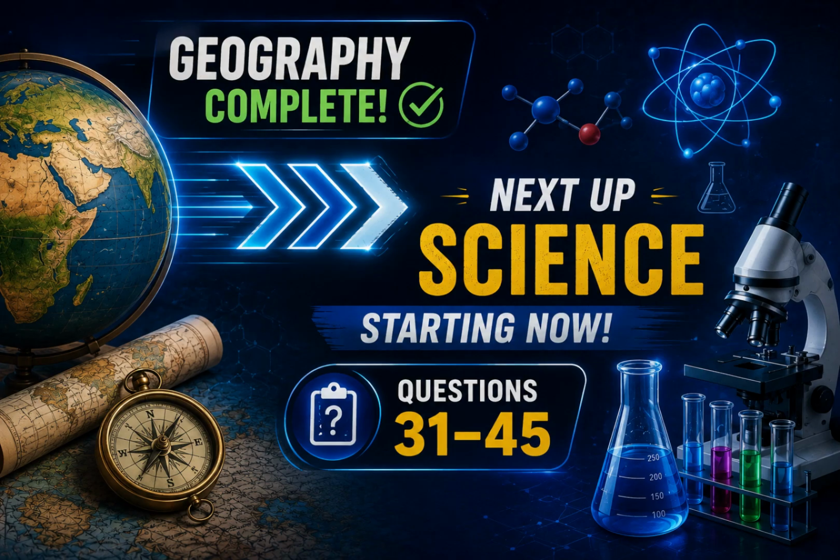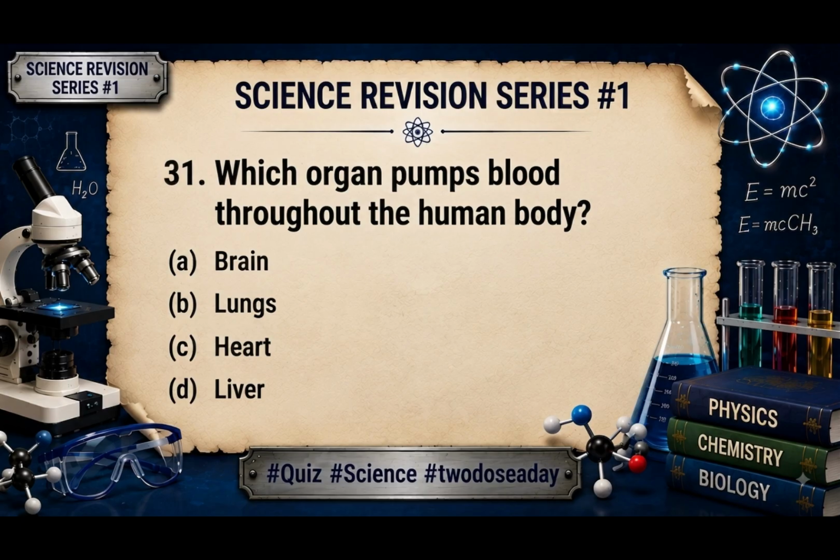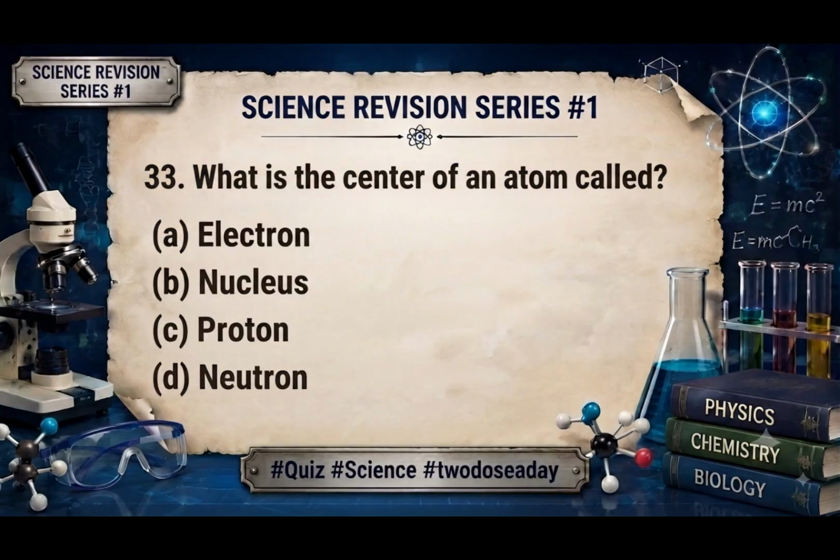Now let's see how you do in science. Questions 31 to 45. Question 31. Which organ pumps blood throughout the human body? The answer is heart. Question 32. Which part of plant absorbs water? The answer is roots.